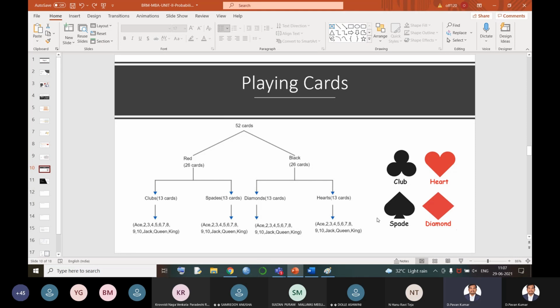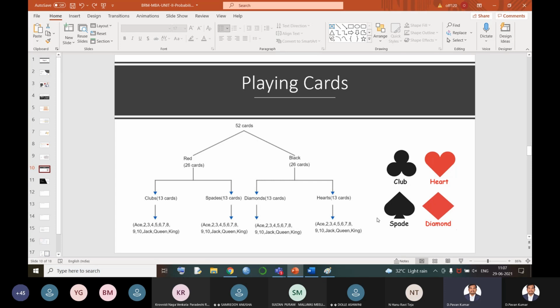How many jacks are there in the 52 cards? Again 4: one club, one spade, one heart, and one diamond jack. Now, how many heart cards are there? 13. How many diamond cards? 13. How many red cards do we have? 26. How many playing cards do we have? 52.